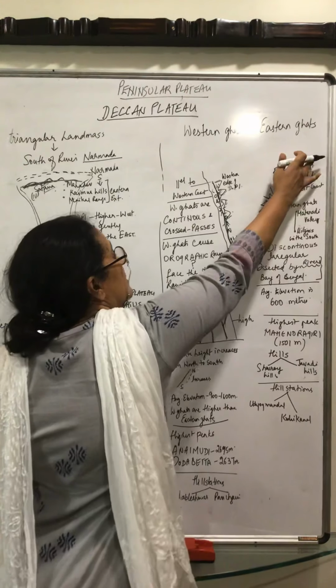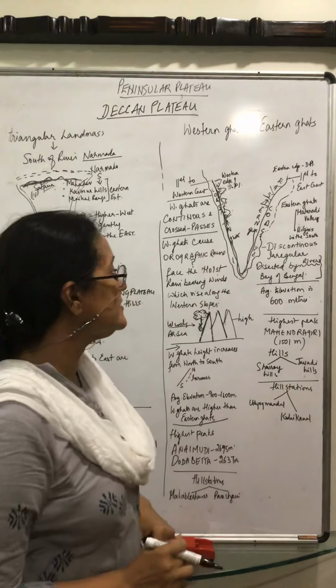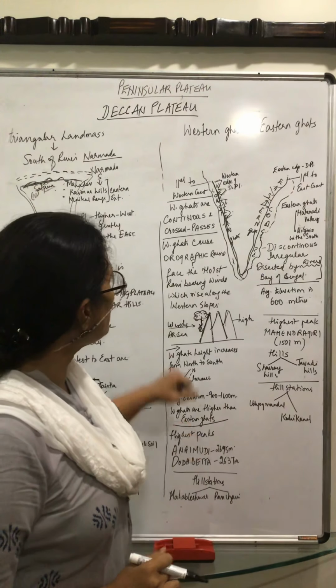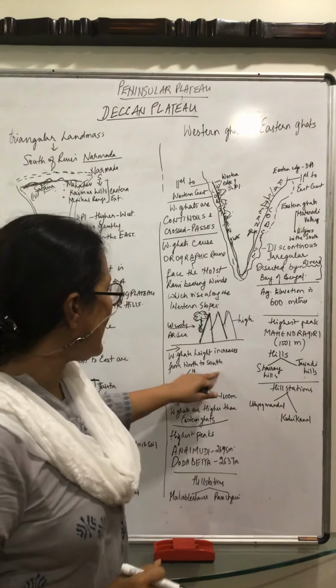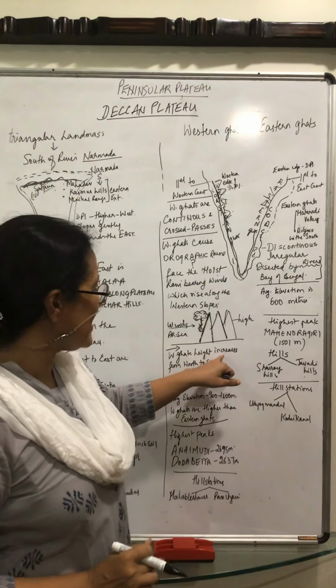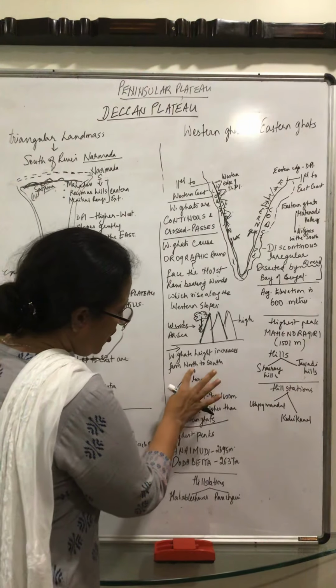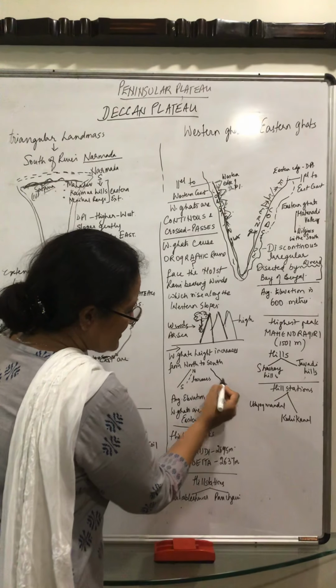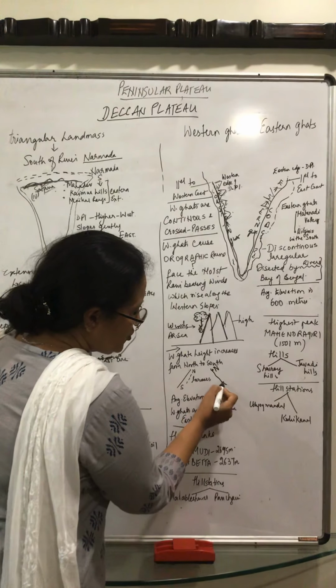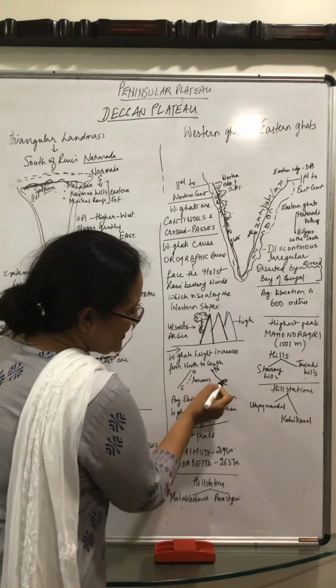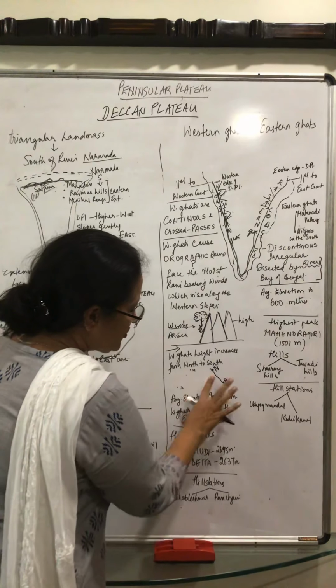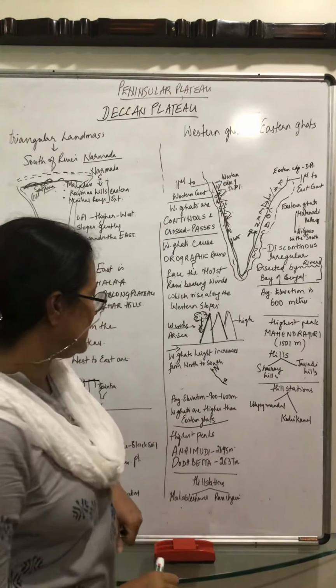That is somewhere here to here, the Nilgiris in the south. Now you come to the height part. Western Ghats height increases from north to south. So from here to here, the height will increase. As you go below, the height of the Western Ghats will increase.